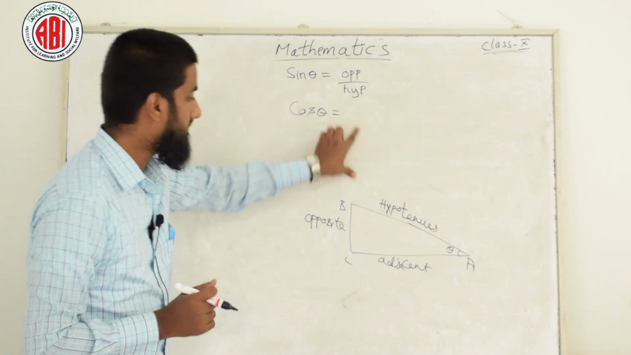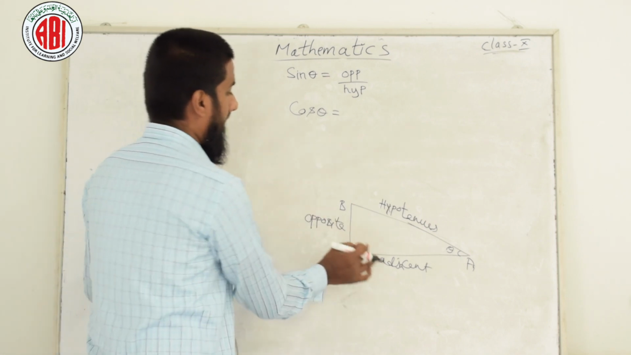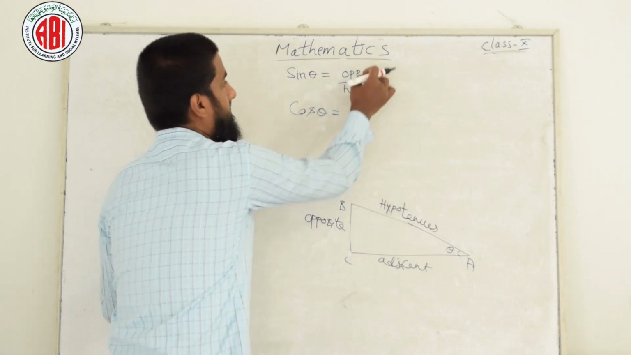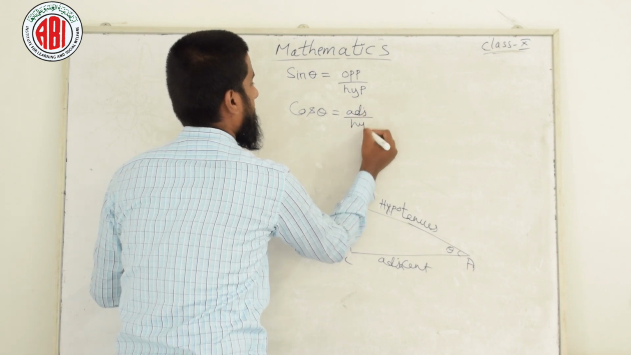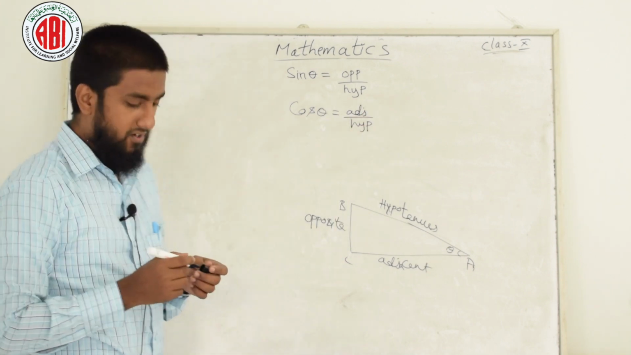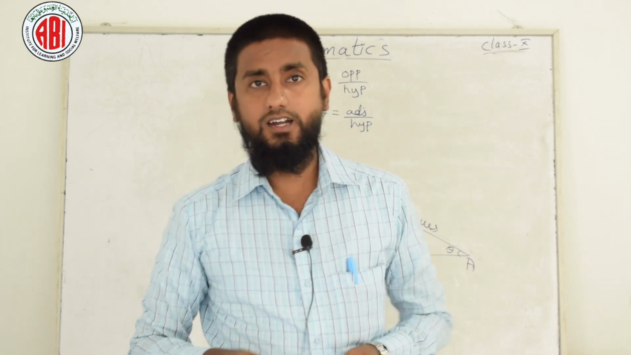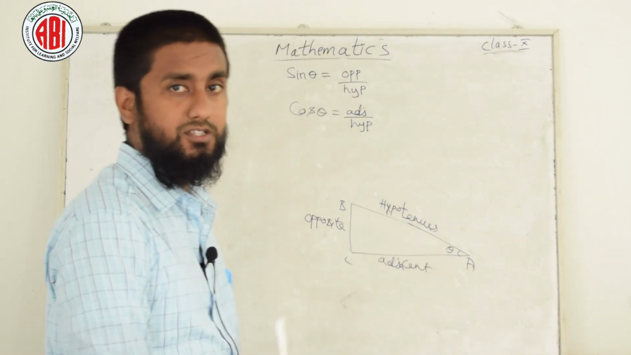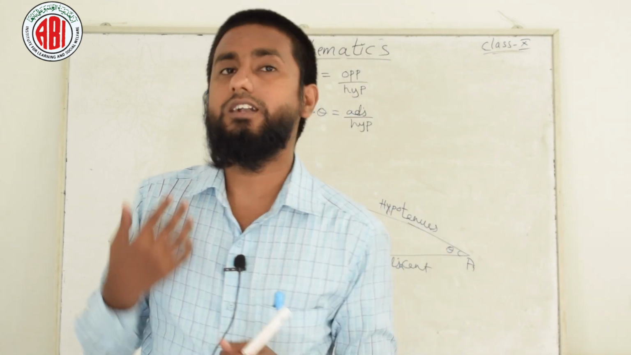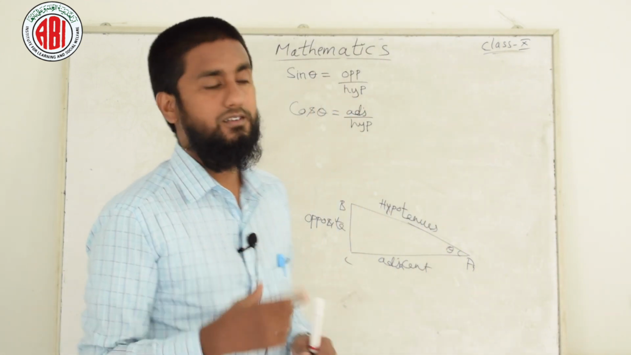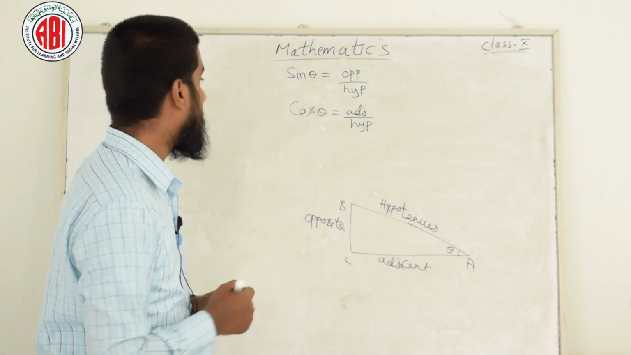After that we have cos theta. Cos theta is nothing but adjacent by hypotenuse. Instead of opposite, you just need to write adjacent. Once you remember sin theta and cos theta, the remaining 4 trigonometric ratios you can derive with the help of a few tips which I am going to give you now.